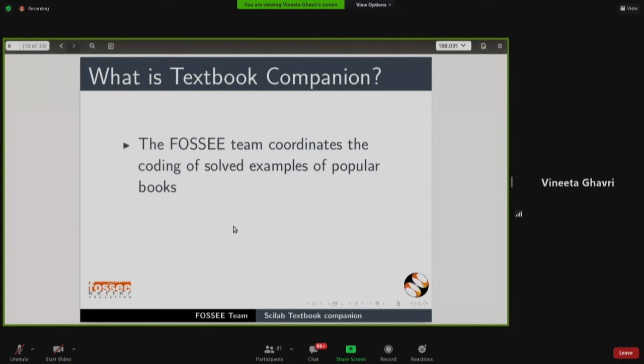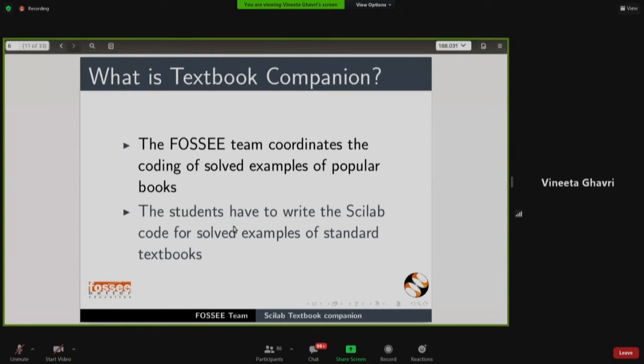So let me come to textbook companion. So what is textbook companion? The FOSSEE team here coordinates the coding of solved examples of popular textbooks. A faculty member at VIT Vishram had a question: will there be a copyright issue? So sir, we do code the solved examples and not the exercise examples. We do not replicate the whole thing in Scilab, but we replicate the solved examples in Scilab. So that will not cause any copyright issue.